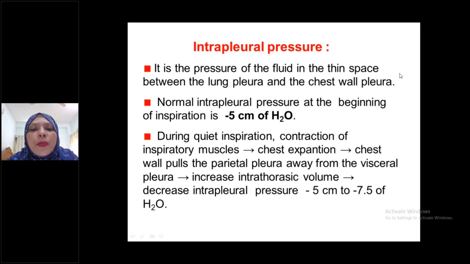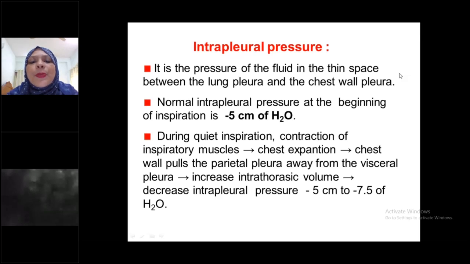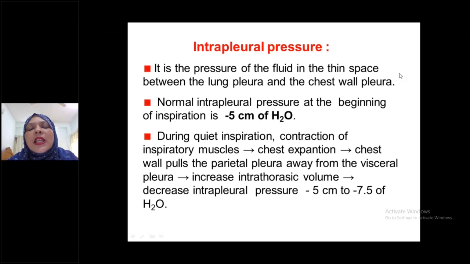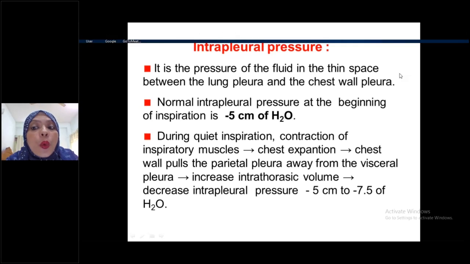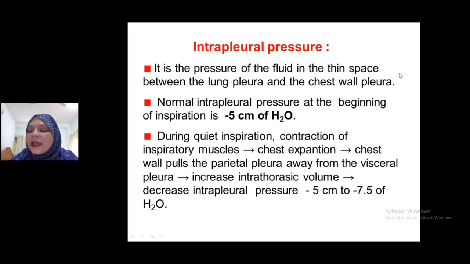Because of this fluid layer, lungs can easily move upwards and downwards during inspiration and expiration without any friction with the chest wall. This fluid layer is very important for easy movement of the lung.